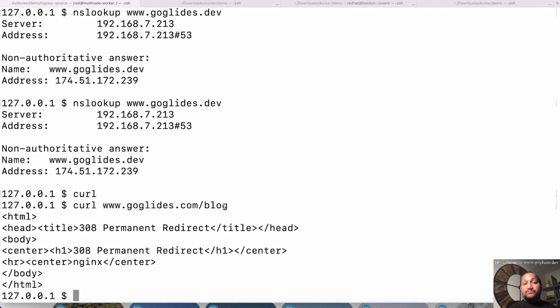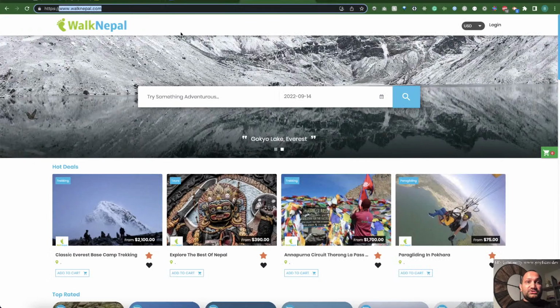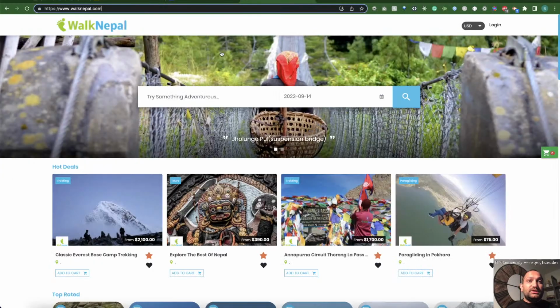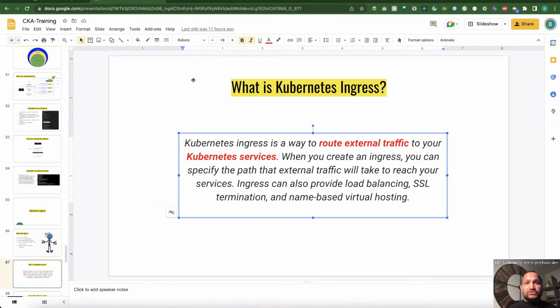In this case, this slash blog is serving Ghost blog. And there are two applications: blog is Ghost blog, which is a community supported blogging platform, and www.googleites.com is a Java based web application, right? So both are served using the same Ingress controller, and based on the traffic or based on the rules, the Ingress controller sends the traffic to particular applications. So that's how Ingress controller actually works in real life.